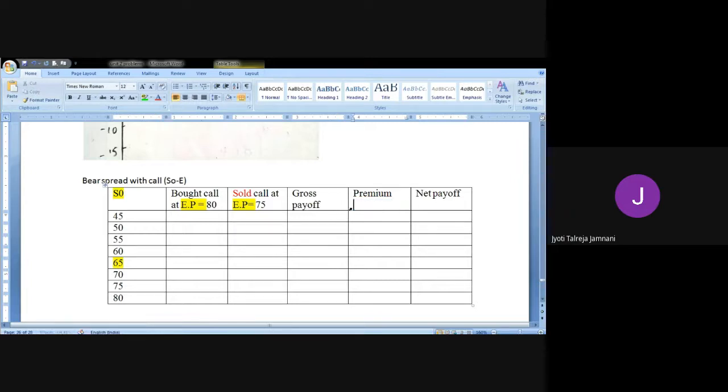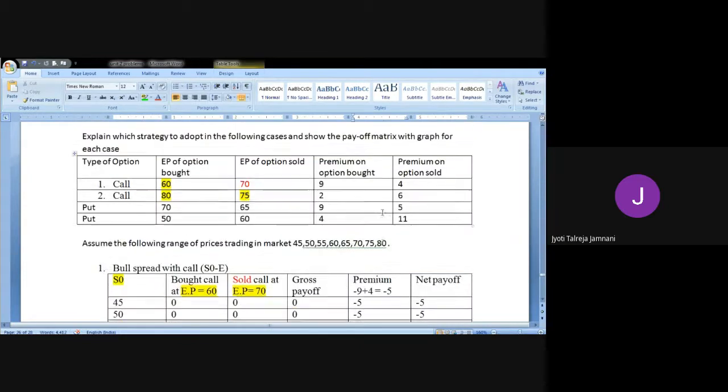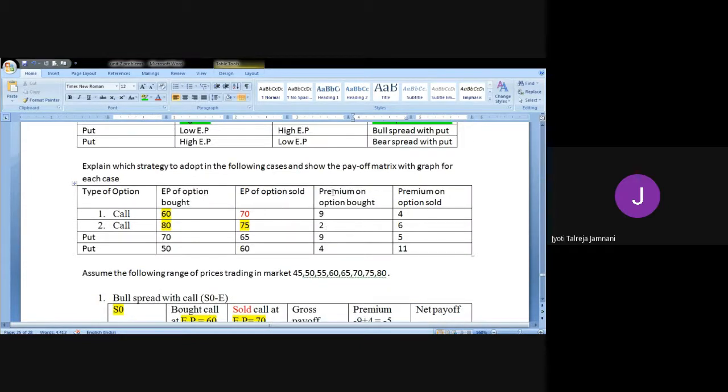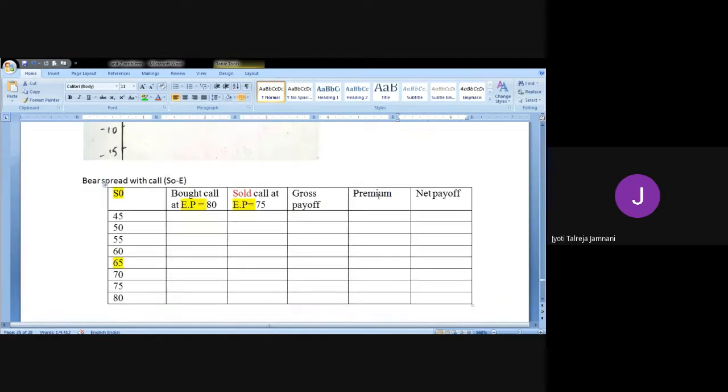Now let's look at the premium. We have bought at 80, so for the option bought, in the table of questions you have the premium. Premium on option bought is 2 rupees. So that means you're going to pay 2 rupees, and premium on option sold is 6 rupees. You're going to receive 6 rupees. So premium will be minus 2 plus 6. How much do you get? Plus 4. Okay, so 4 rupees will be the premium in case of all the prices.